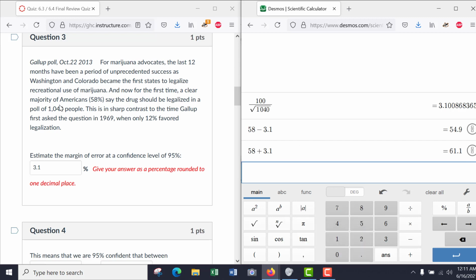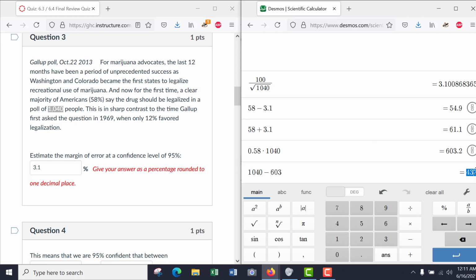And also, in the poll there were 1040 people, so what that means is if I go 0.58 times 1040, I get 603. So 603 people out of the 1040 said they were in favor of legalizing. And if I go 1040 and subtract 603, I get 437. So 437 said they were not in favor of legalizing marijuana. Okay.